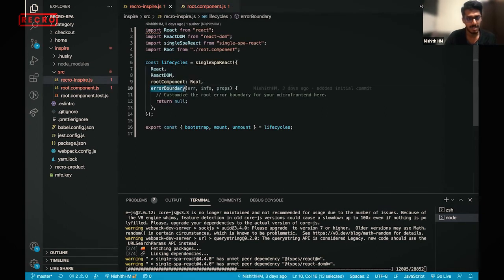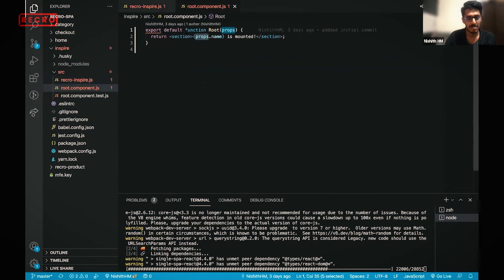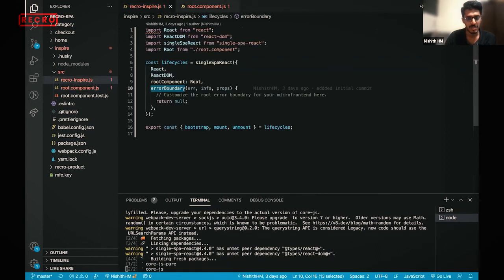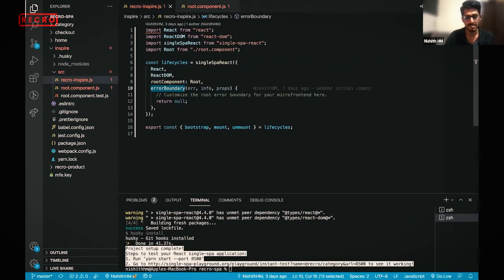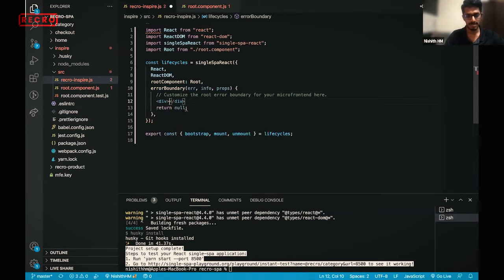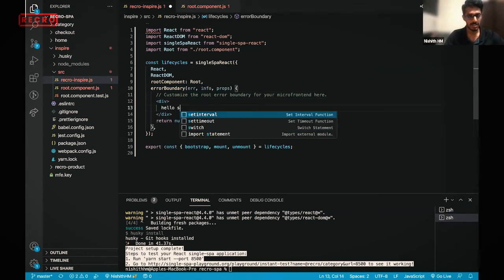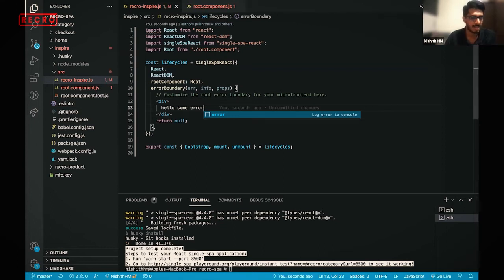And there's an error boundary. For example, if something got broken here, what exactly do you need to display? You can display something like, hello, there is some error. So you need to trigger an error, and it works. Something happened in your component and some error came, and you can display the error as well.